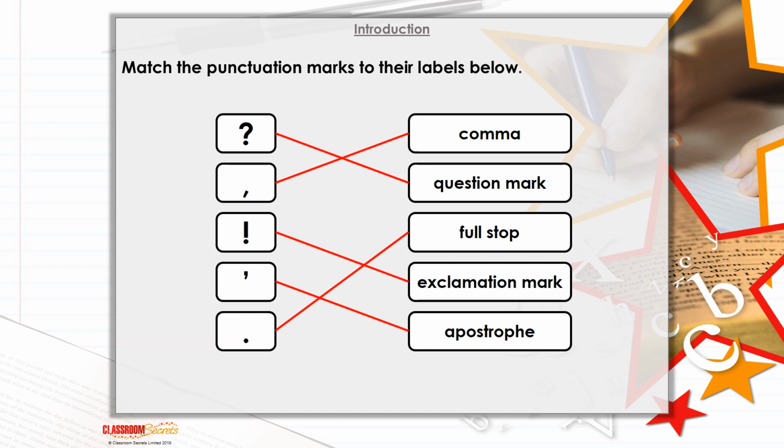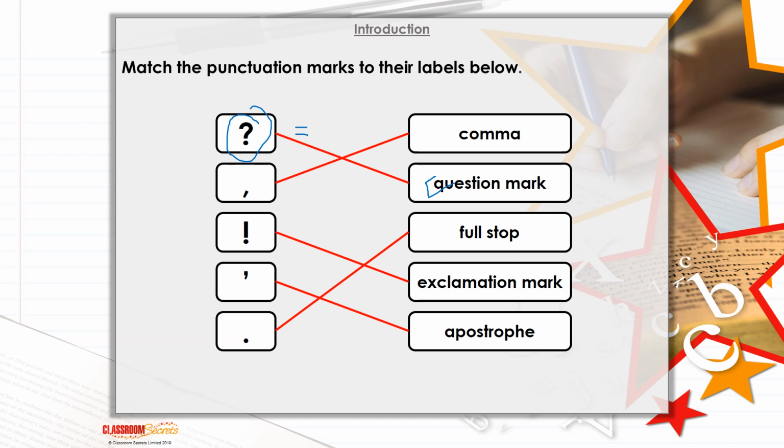So you should have something like this. You should have the question mark here. You should have the word question mark written next to it. So question mark equals, and then the word question mark. This is our comma, and remember our comma sits where our full stops do, where our letter drawings start from. It sits on the line. So you could do a little dot with a little tadpole tail. That's how we practice it, isn't it? So we've got our commas. Next we've got our, and you can see here, exclamation mark.